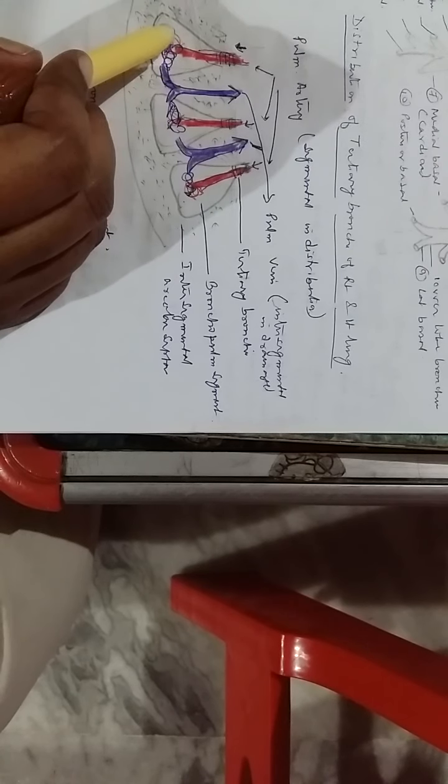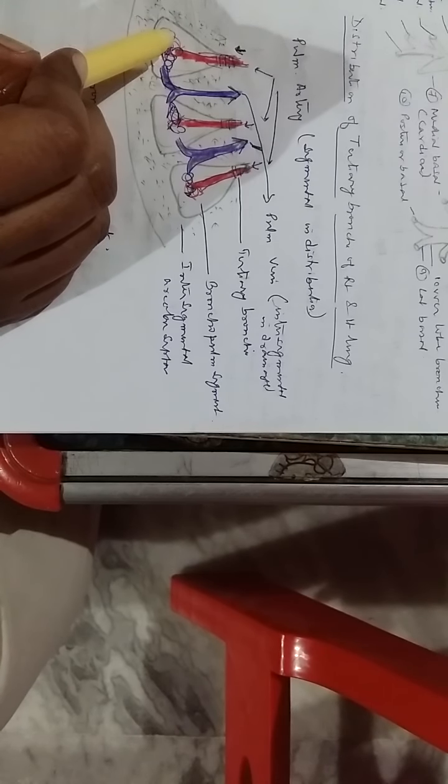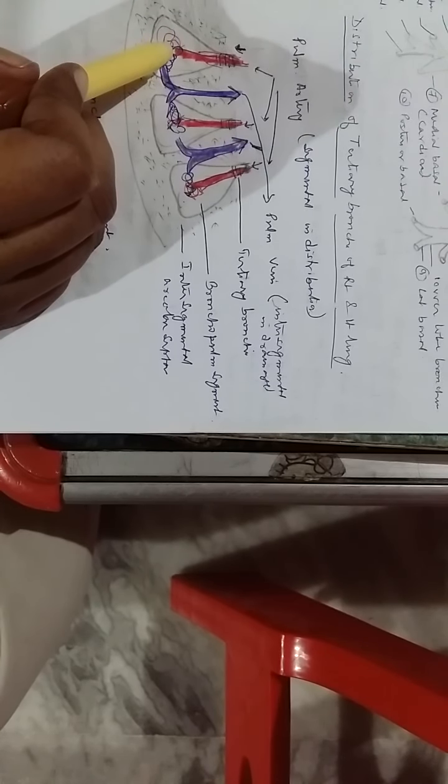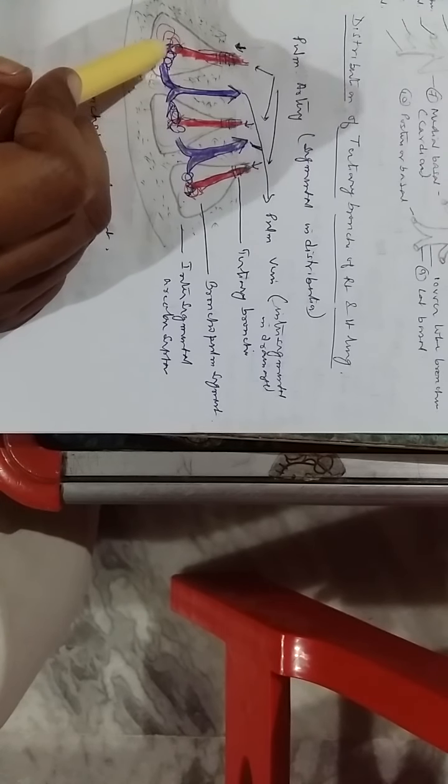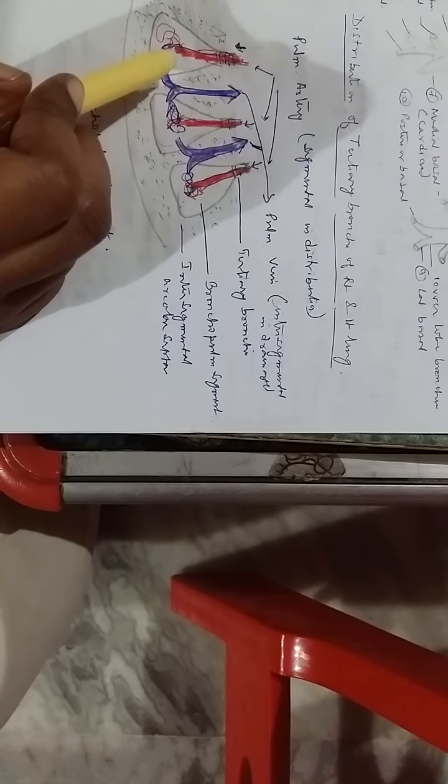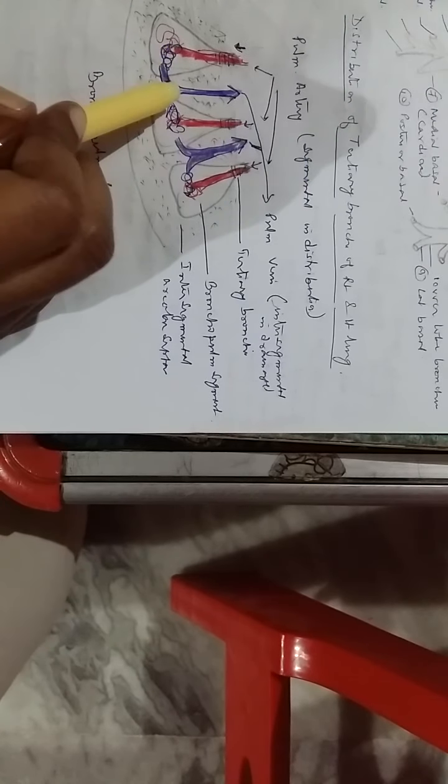These are completely independent vascular units for the nutrition of the bronchopulmonary parts as well as for aeration through the tertiary bronchus.